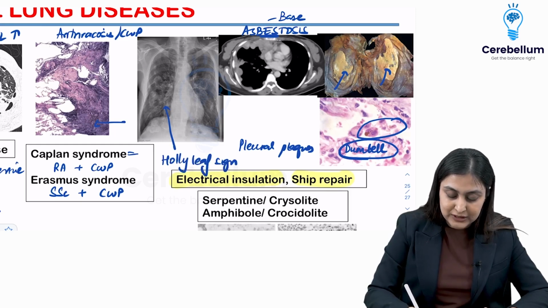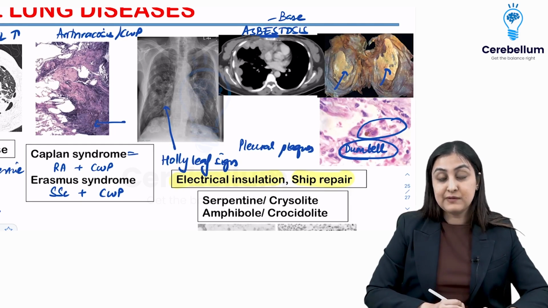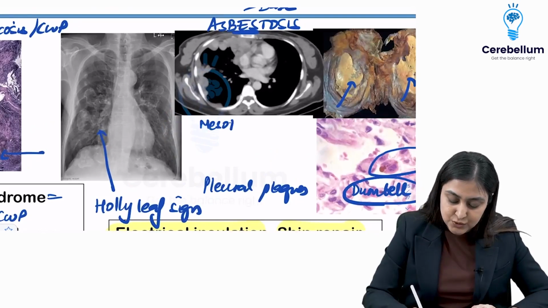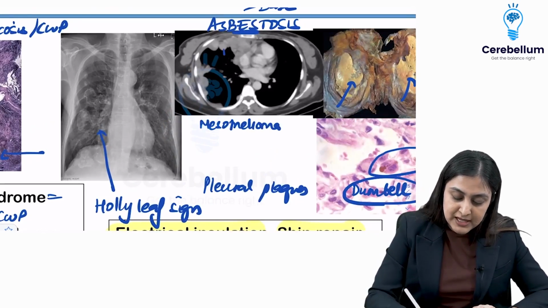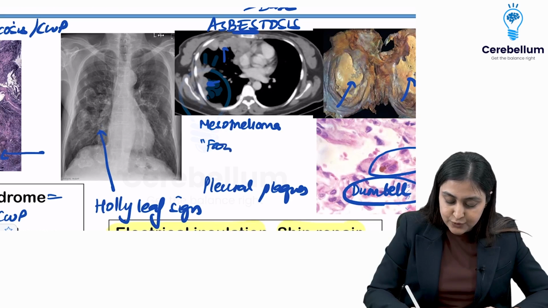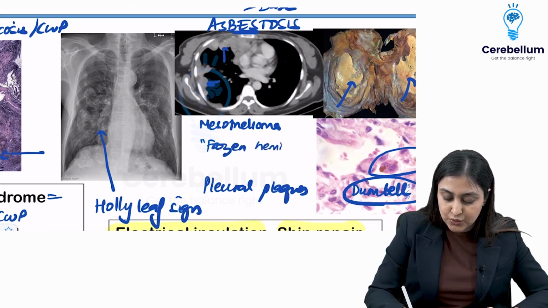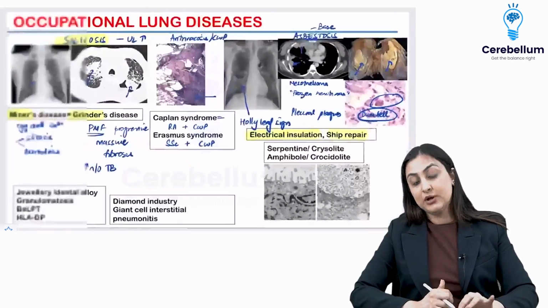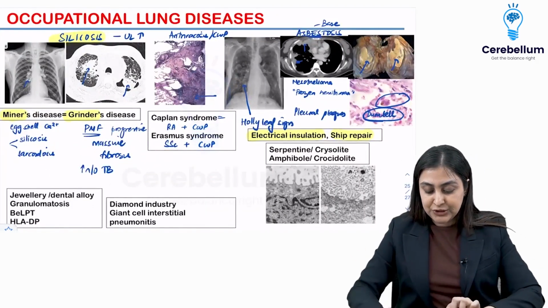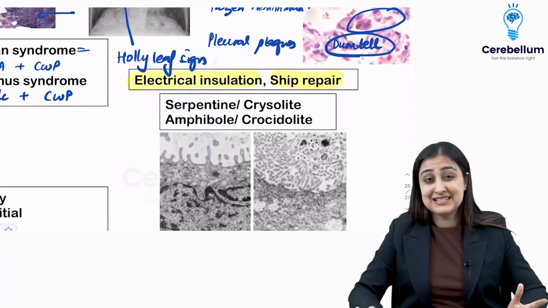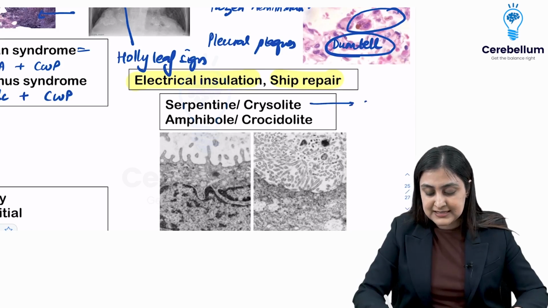So this is known as holly leaf sign of pleural plaques, and one of the most specific malignancies in asbestosis is mesothelioma. So you're going to see this unilateral pleural thickening, and this has something known as frozen hemithorax, meaning there is no mediastinal shift. Usually pleural pathology will push mediastinum contralaterally. Okay, now there are two types, serpentine and amphibole. You might think that serpentine, snakes are always bad, but here snakes have actually better prognosis than the amphibole type of asbestos.